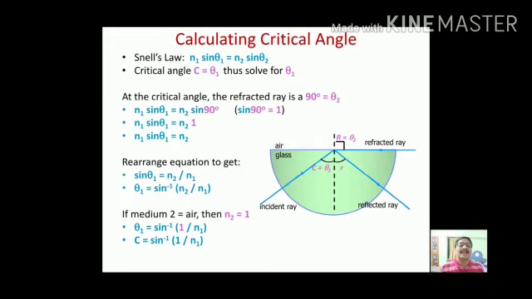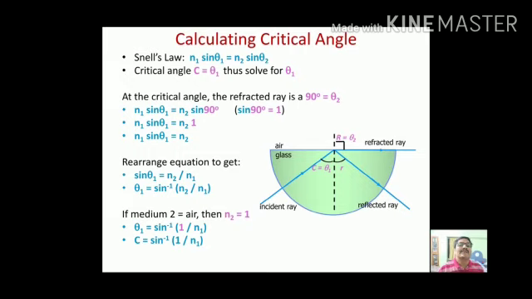Calculating critical angle. The ray diagram shows the light ray incident on the surface between two mediums, air and glass. The glass has refractive index N1 and air has refractive index N2. So N1 is greater than N2. Theta 1 is the angle of incidence, theta 2 is the angle of refraction. At the critical angle, when theta 1 is equal to C, the angle of refraction theta 2 becomes 90 degree.